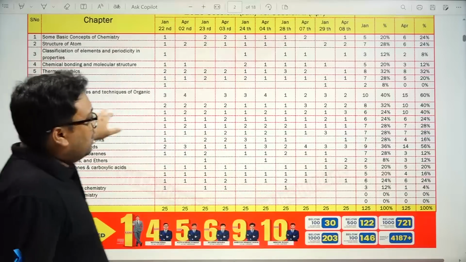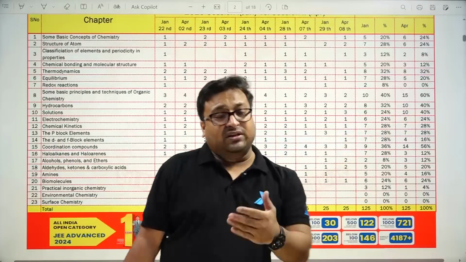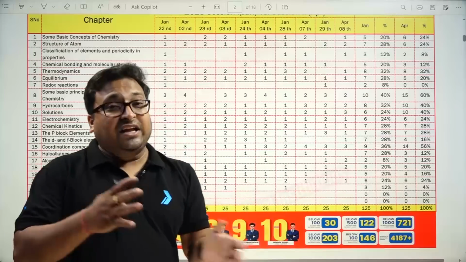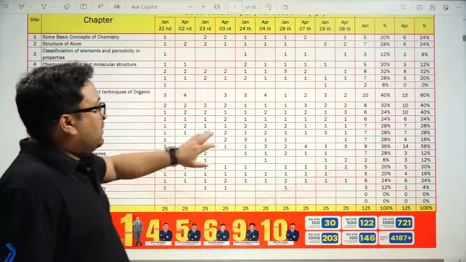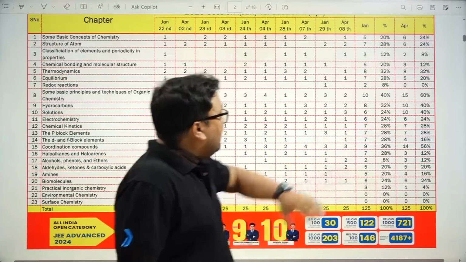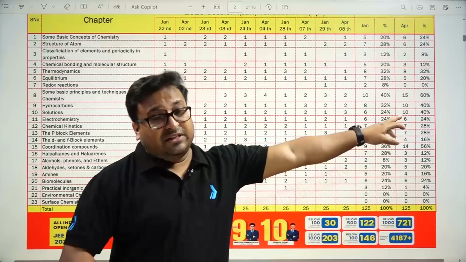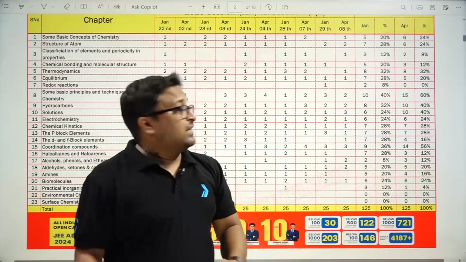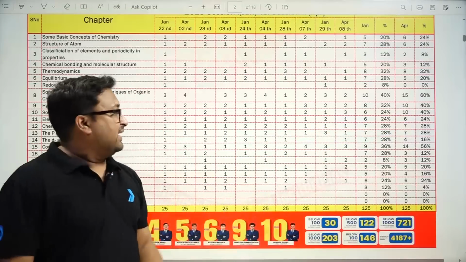Okay, then hydrocarbon, so 8 questions in January shift 2 in total and 10 questions in the April shift 2. So again, organic weightage is quite high in this shift. Okay, then solution is also 6, and the weightage of this in April's shift is quite high, 24% and 40%. So the numbers are 6 and 10.